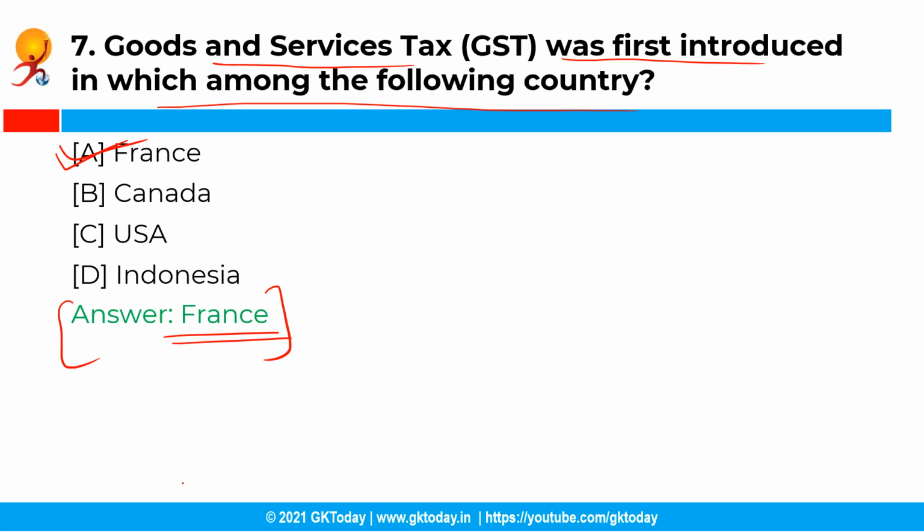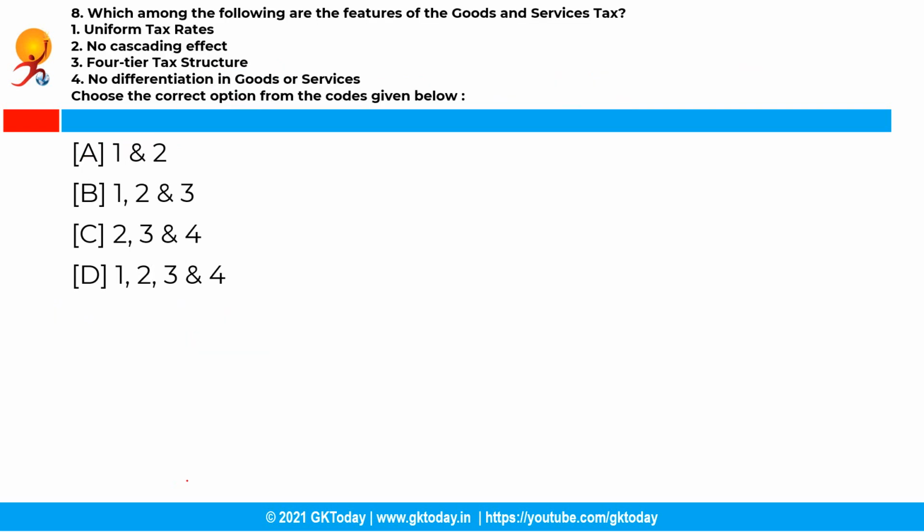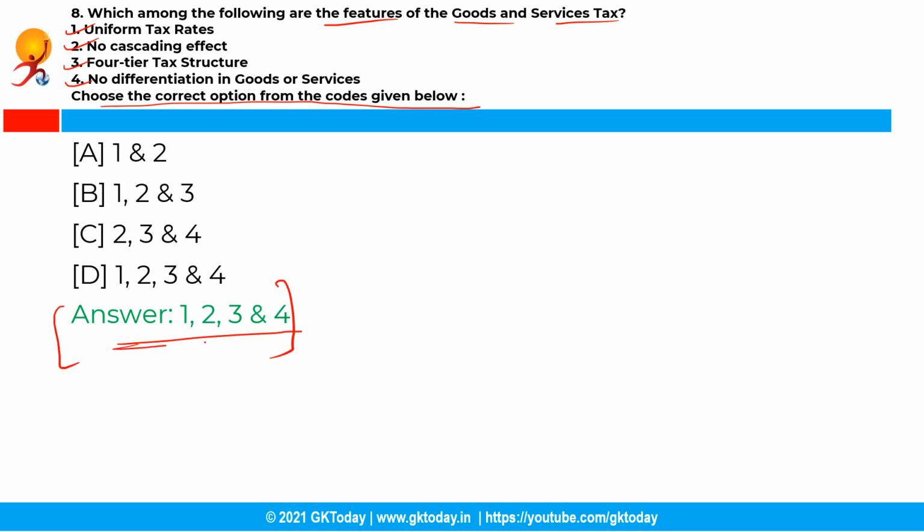Now the next question is, which of the following are the features of the goods and services tax? Uniform tax rates, no cascading effect, 4-tier tax structure, no differentiation in goods and services. So you have to choose the correct options from the codes given below and the correct answer is option D, that is 1, 2, 3 and 4 are correct.